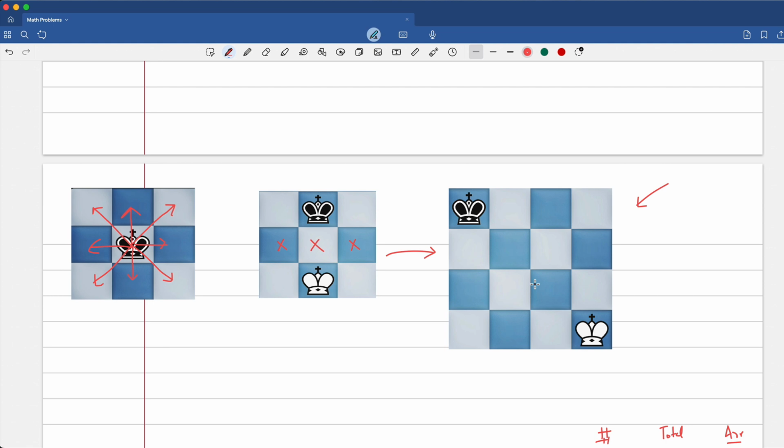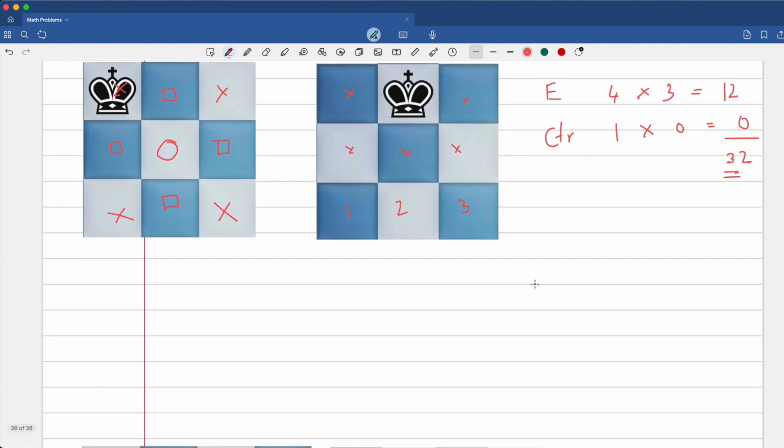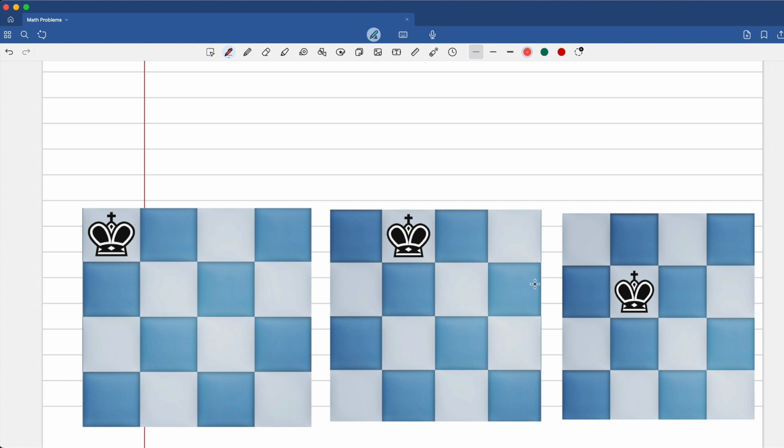So pause the video here, try and solve it, go through the productive struggle, try to figure out if you are able to arrive at the answer. Okay, welcome back. Now let's try and solve this problem. So it's a 4x4. I hope you went through the productive struggle of actually trying to solve this problem.